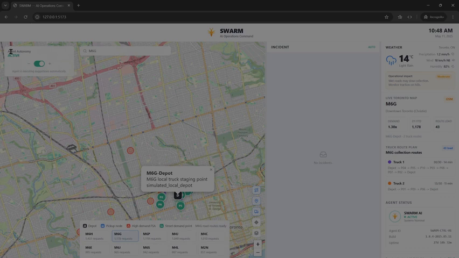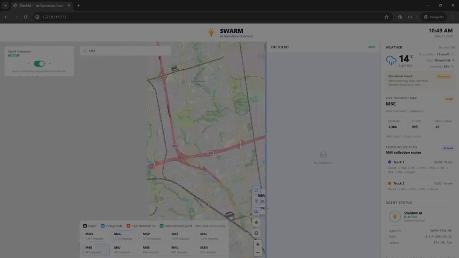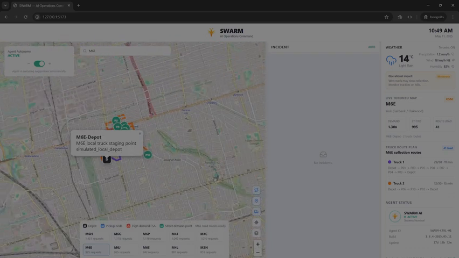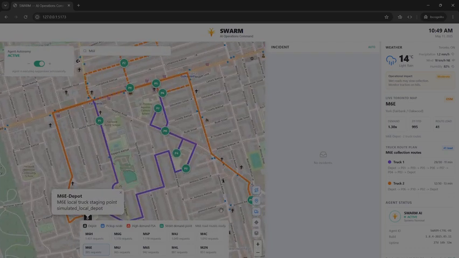On the left corner, we are playing, with agency autonomy active right now. So let's make an example. Let's make a random address. Let's say we have an M6E right here. If we zoom in, we can see the original route plan. Orange shows truck 2 and purple shows truck 1. We can see right now truck 1 needs 11 minutes and truck 2 needs 13 minutes.